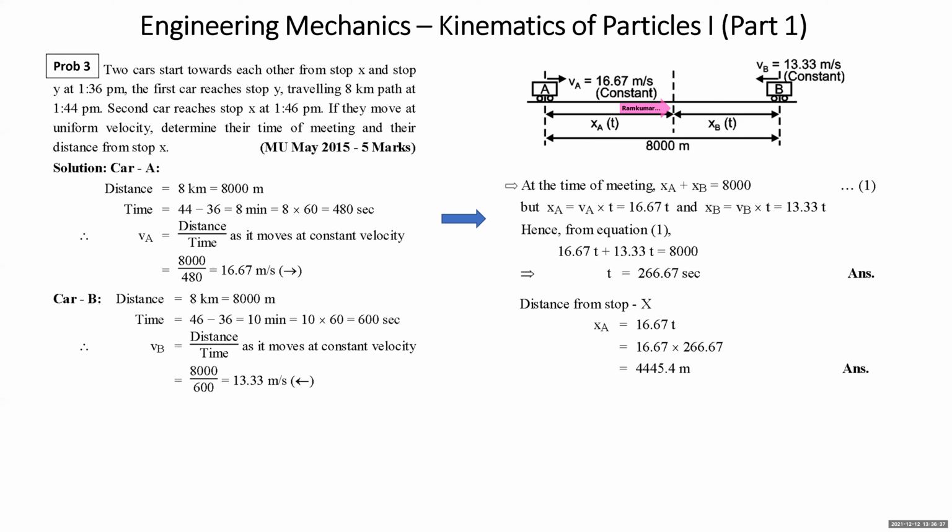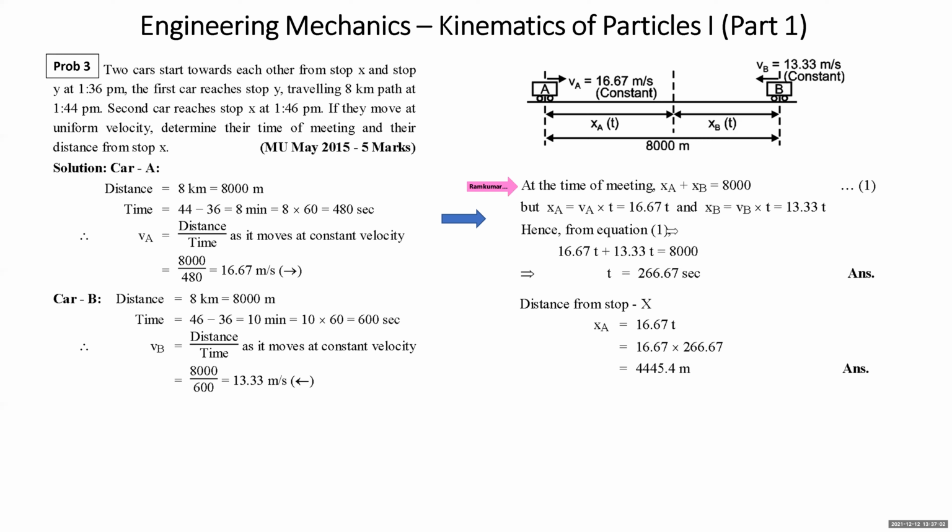So at the time of meeting, XA plus XB is 8,000. All right. Now, what is XA? It is moving at constant velocity, so XA is going to be VA into T. VA is 16.6. And similarly, XB is VB into T, where VB is 13.33.